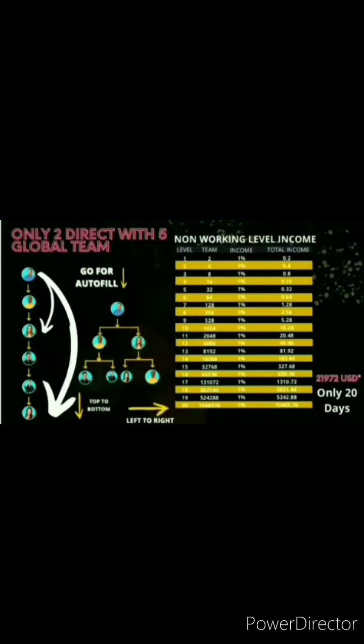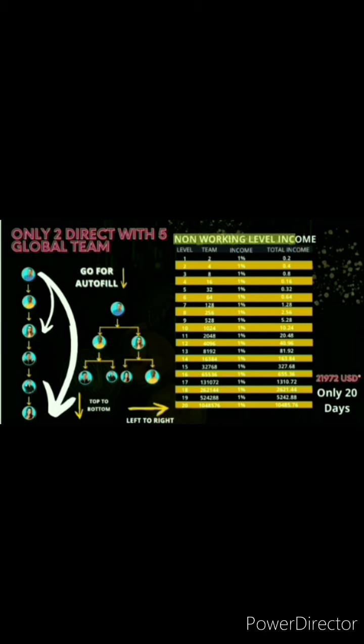After this, moving ahead, if we talk about the second type of benefit which you can get from this system, that is the non-working level income, and you can extract a very good profit from here with a total of complete 20 levels. So friends, let me inform you that this system is working top to bottom and left to right. And here the procedure is something like this.